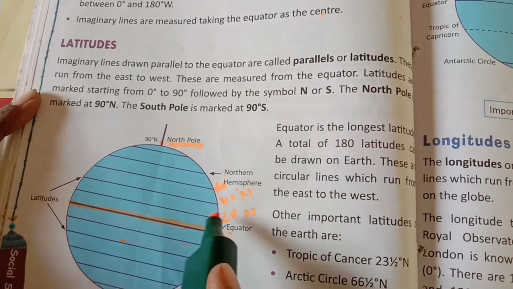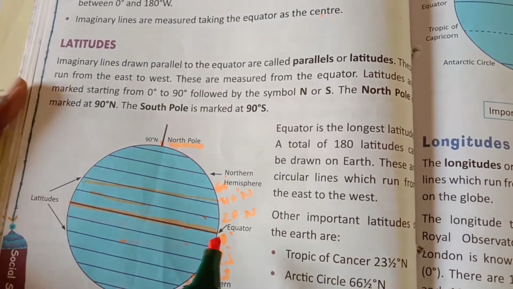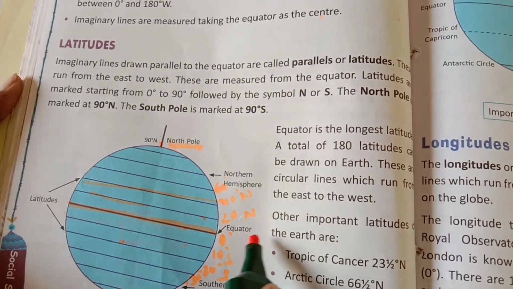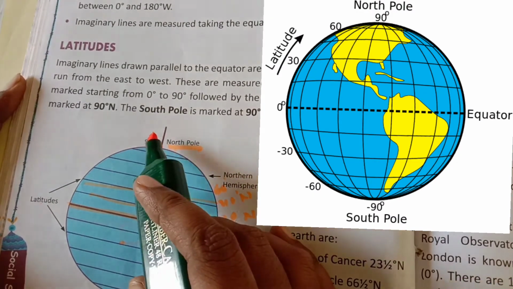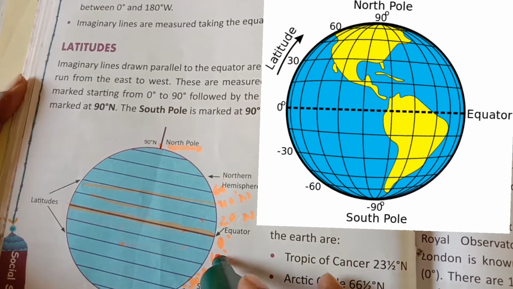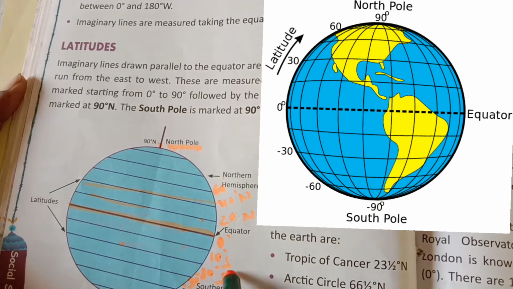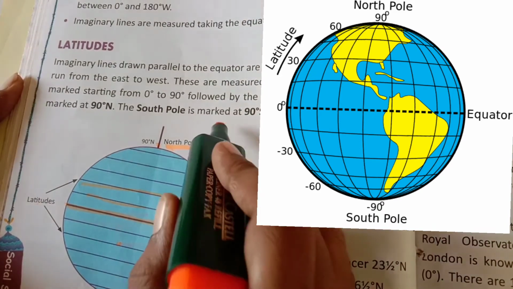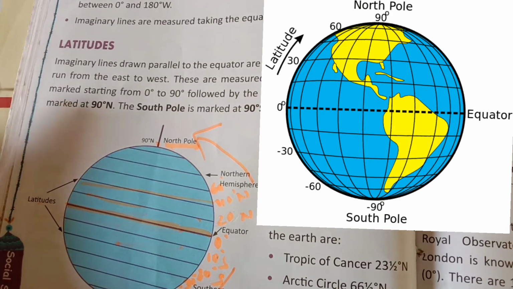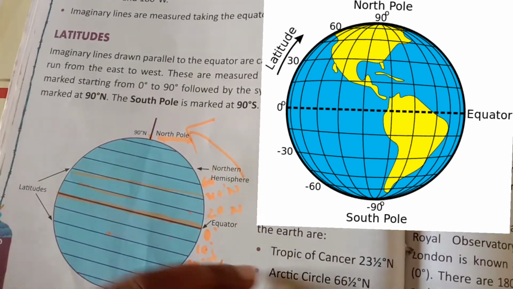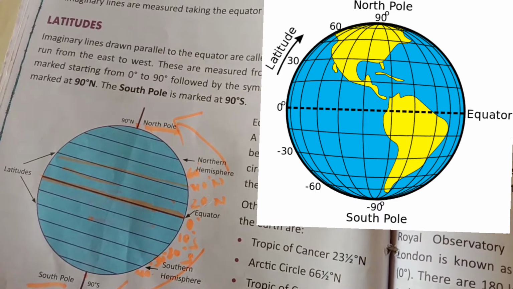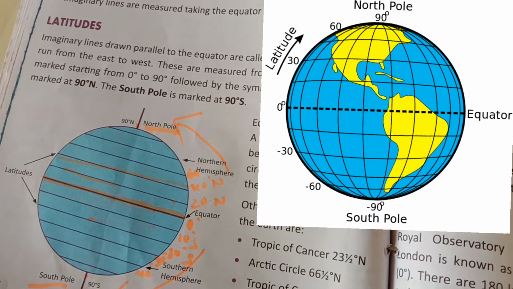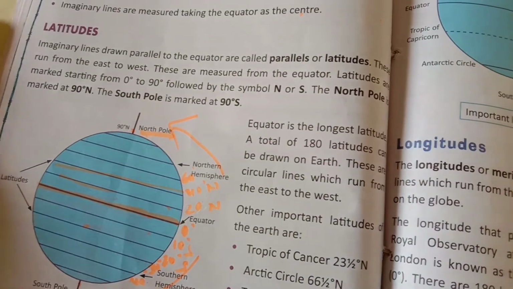The middle line of the latitude is called the equator, which is at 0 degrees. Upward there are 10, 20, 30, 40, 50, 60, 70, 80, 90 degrees north. Downward it is the same: 10, 20, 30 up to 90 degrees south. Totally, 90 plus 90, there are 180 latitude lines drawn, which are imaginary lines, because they are not really drawn on the globe.